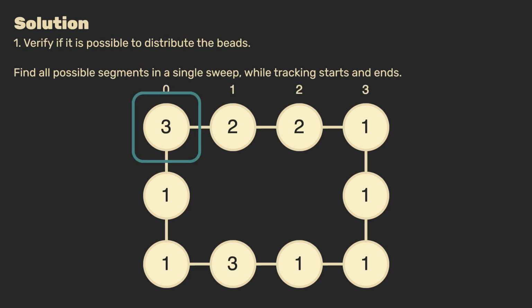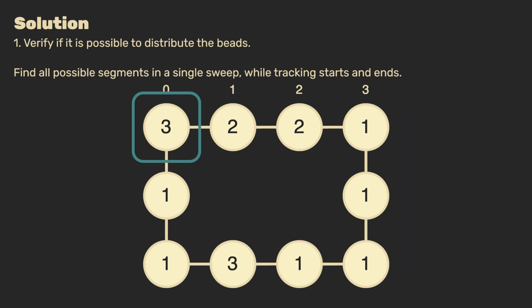We start at index 0, which is a bead of value 3. Here we track a pointer for our segment start and an additional pointer for our segment end. Now, assuming we have done the running sum we mentioned earlier, we know the total sum and thereby our target. Additionally, the running sum allows us to find the sum for each segment really fast. Though, optionally, you could also keep track of the value for the current segment simply by updating it while sweeping. I shall demonstrate how. In this example, the target is 4, and our current segment only is 3.